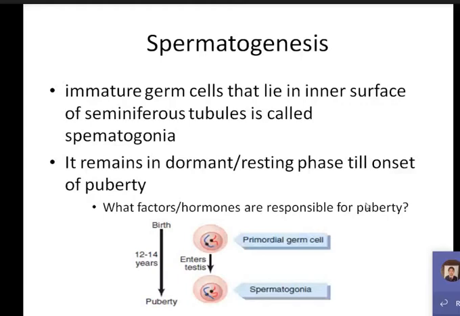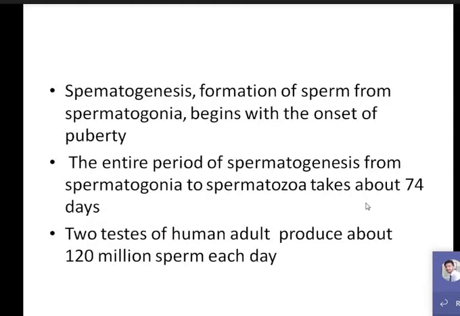Now, can anyone tell me? It has been taught that there are different phases of puberty: adrenarche, thelarche, puberty, isn't it? Now, what is the hormone that will onset the puberty? If you do not know, then I will tell you.